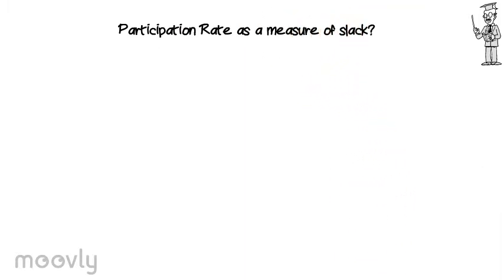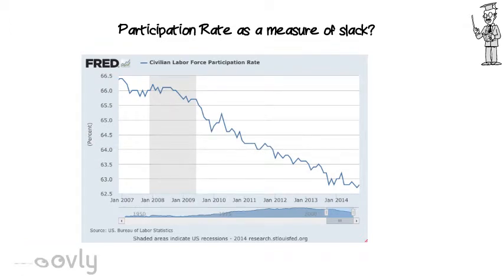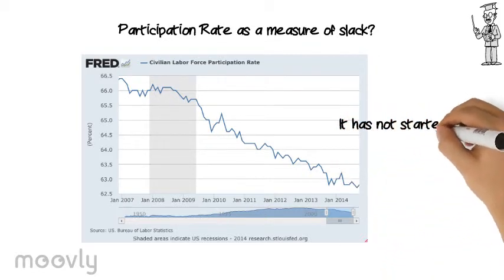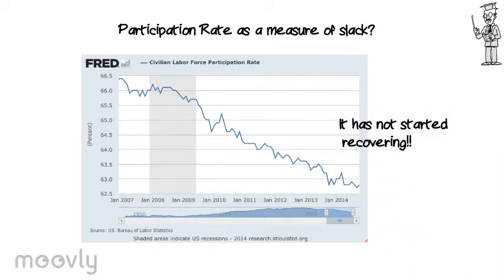Let's now look at how the participation rate has behaved during the crisis. During the recession, the participation rate decreased very fast. This means that many people were leaving the labor force. But unlike the case of unemployment, we have not seen participation rates go back to normal levels. In fact, they have not even started recovering at all.